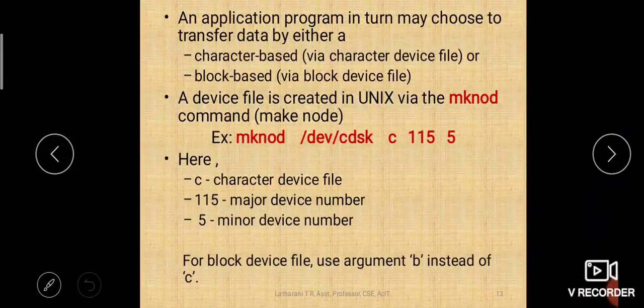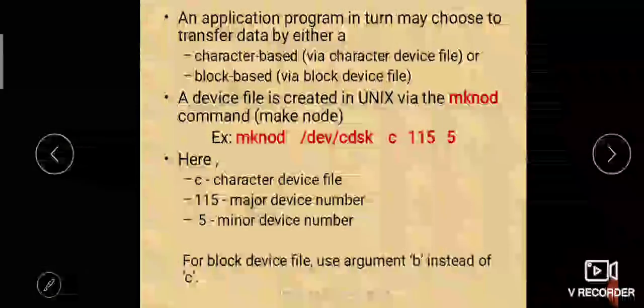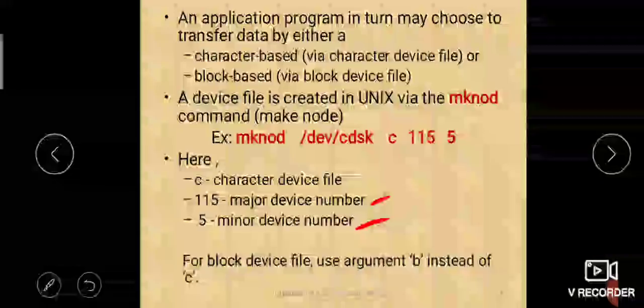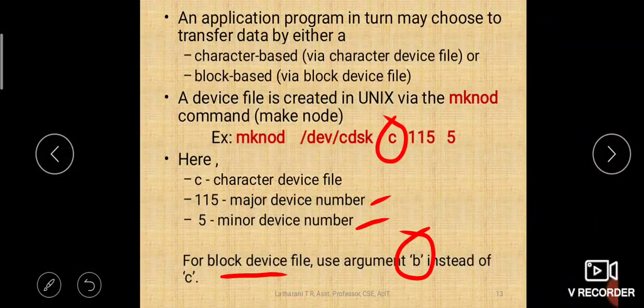For a block device file you will give the character B instead of C here, to create a block device file.